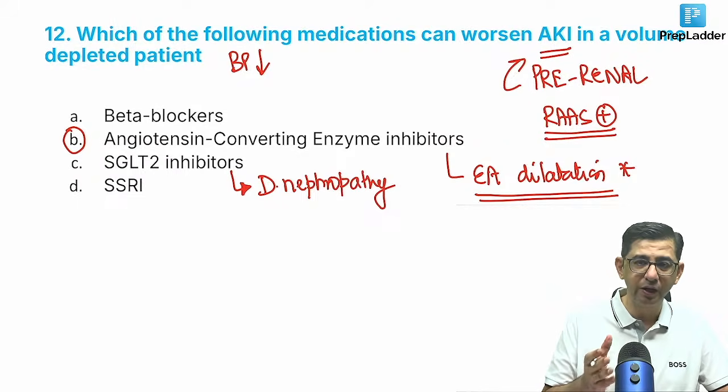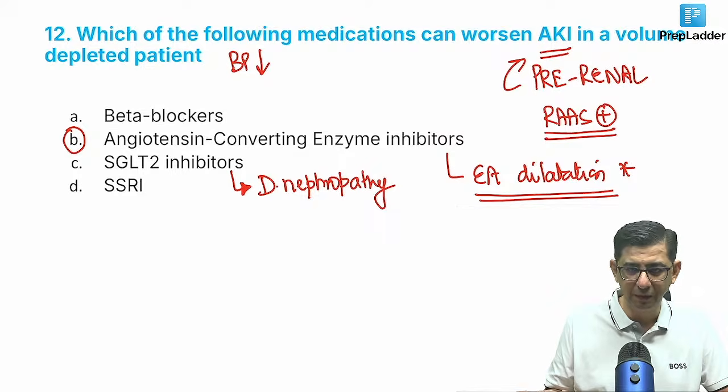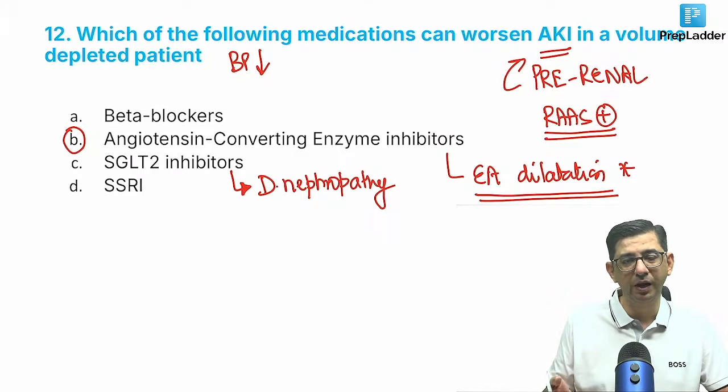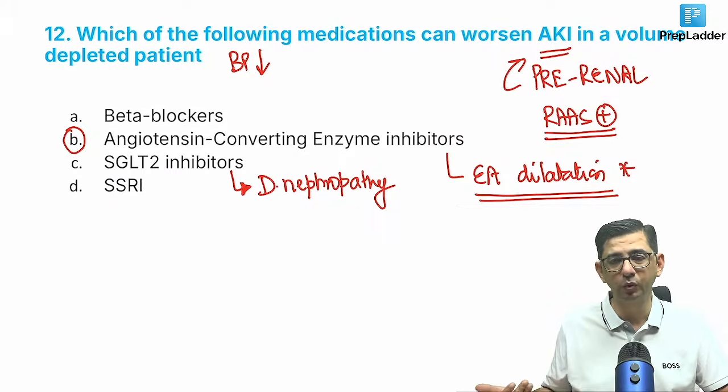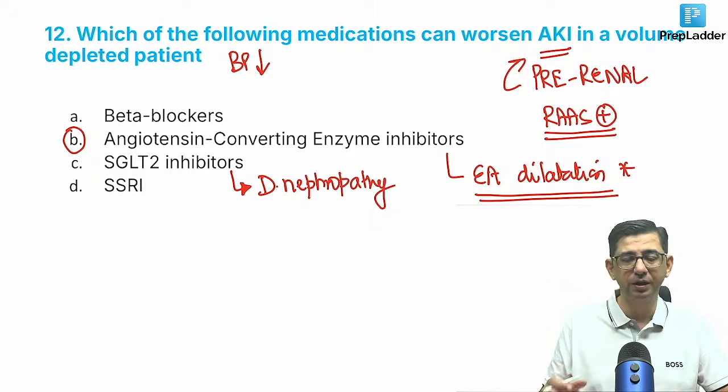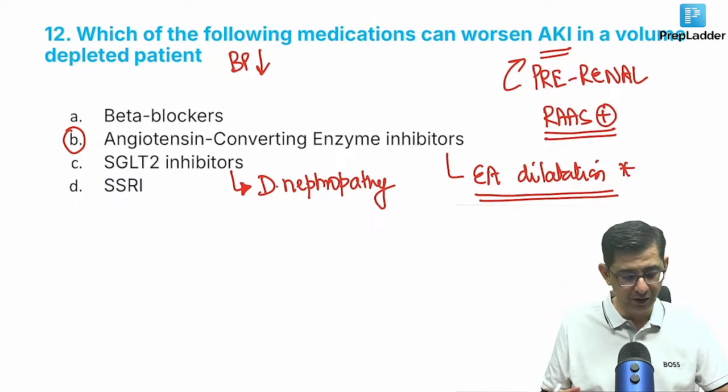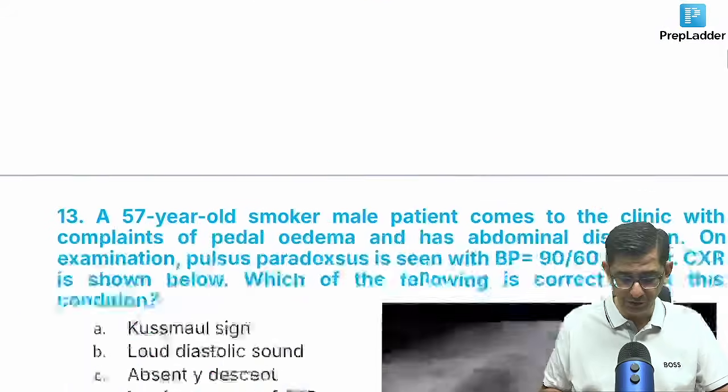Earlier I was trying to explain in a simple way: ACE inhibitor, because angiotensin 2 values are elevated and the renin, obviously, RAS system is coming up. So that's why you picked up that cue. But the technical part is that efferent arteriolar dilatation is going to crash the glomerular filtration rate of the patient. So I think Kishore, the query that you raised is sorted. The answer for this one is B.